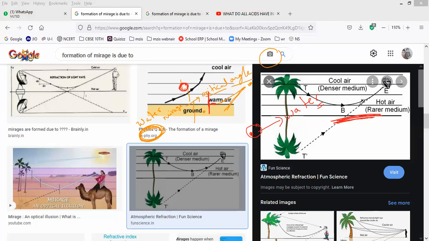Because of more heat energy. But if you go a little higher, the air is a little cooler. That is why the density is higher, and closer to the desert the air is very, very hot.